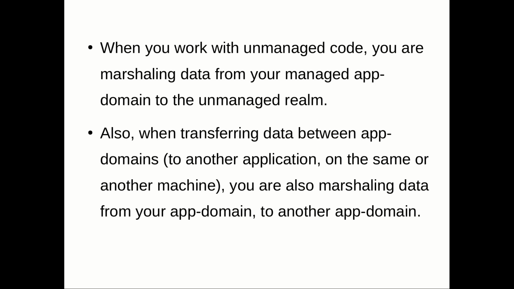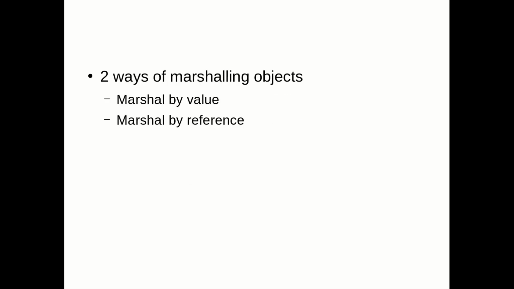Whereas on the other hand, if you marshal an object from your domain to another application domain, and the second application domain is running on a different machine, you have two different environments to handle. What are the two different environments? From one domain to another domain. Not only that, from one machine to another machine. So both can be handled by the marshaled object. So that is where the serializable object role comes in.